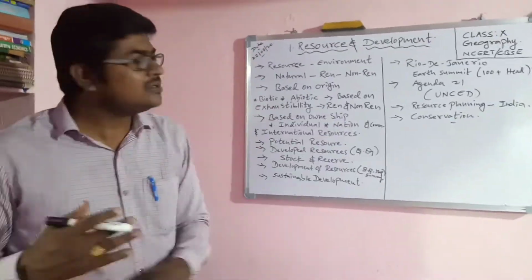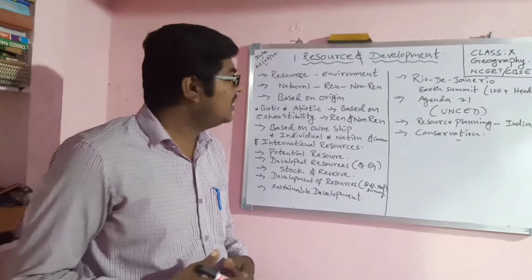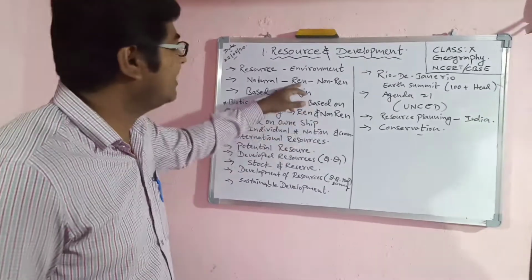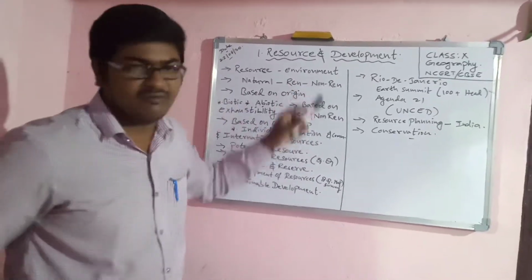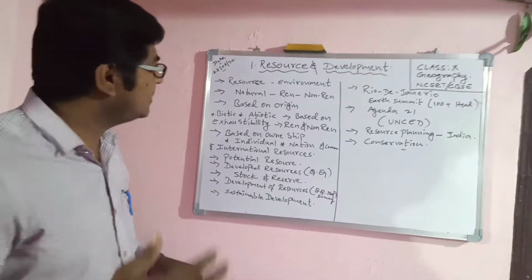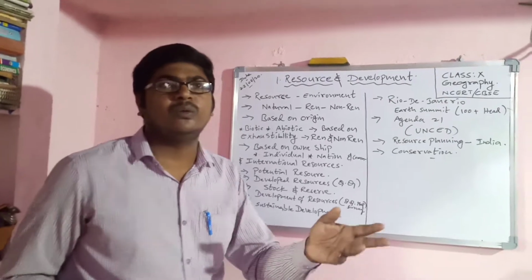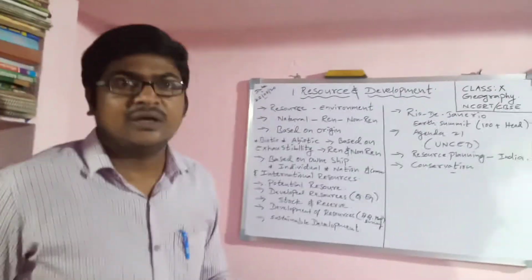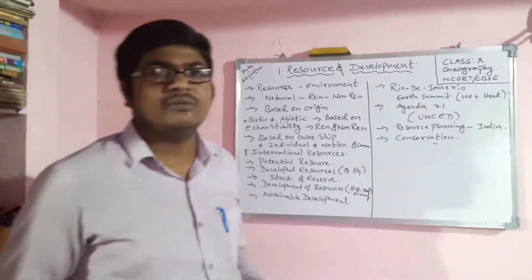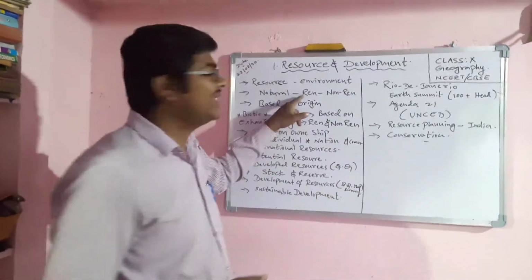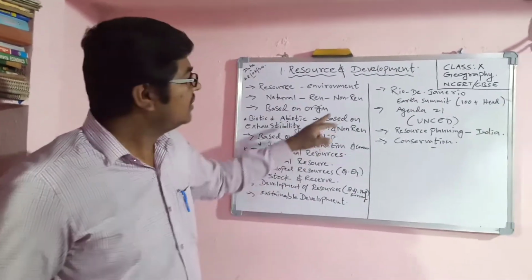Some resources are renewable, some are non-renewable. Some renewable resources, for example, are solar energy, wind energy, hydel energy, biogas. These all come under renewable sources of energy.